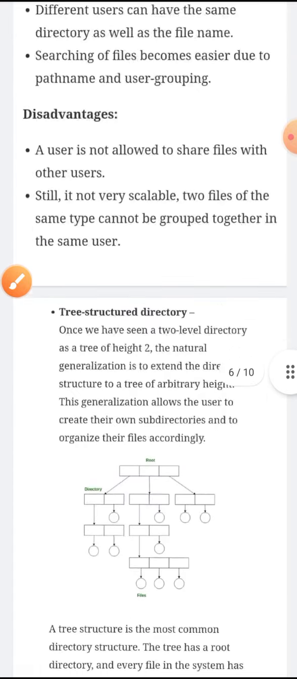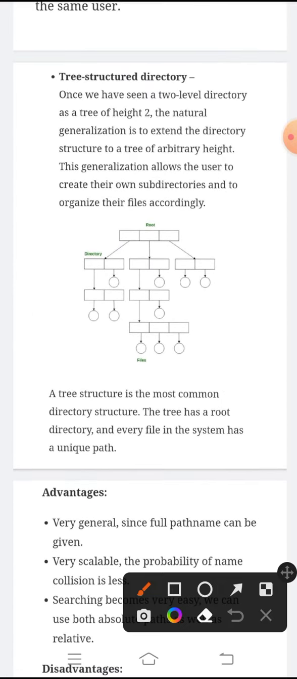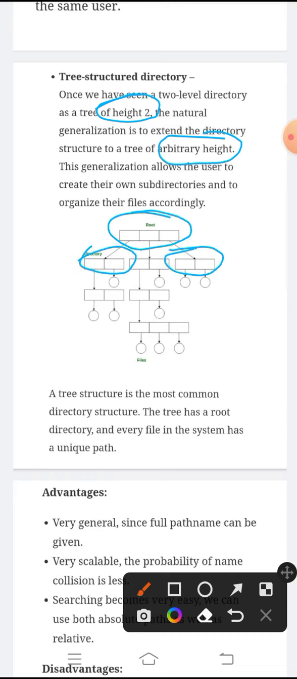Next one is tree structured directory. As in two level directory, we have a tree of height 2, but in tree structured directory we can have arbitrary height. That is, we can extend the directory structure based on the files we are storing in our system. And we can create even subdirectories. This is the root directory, these are directories, and these are subdirectories in these directories. And this is the most common directory structure.